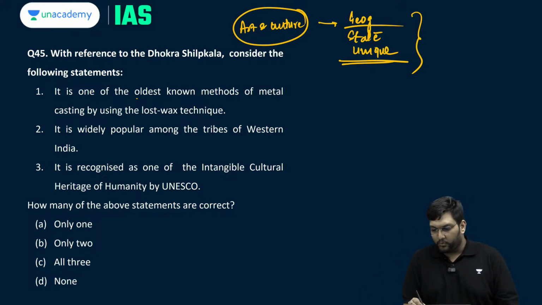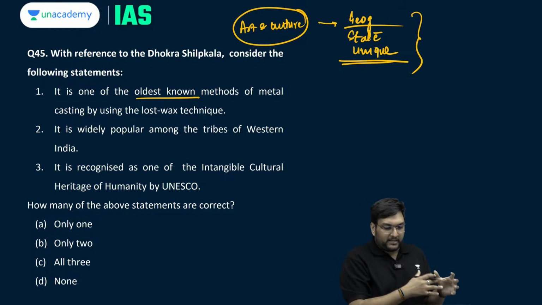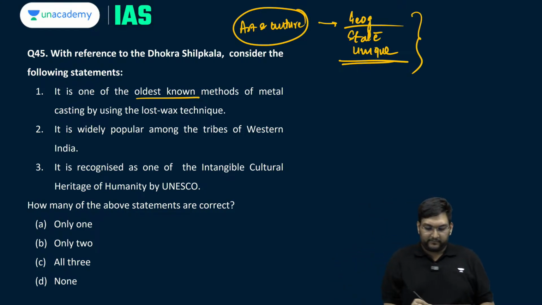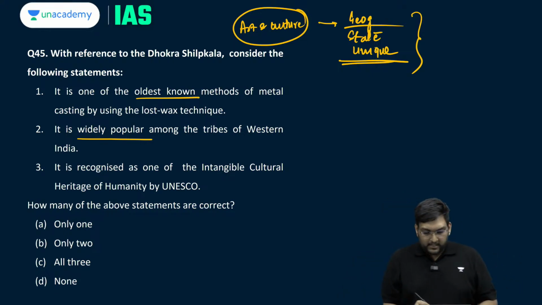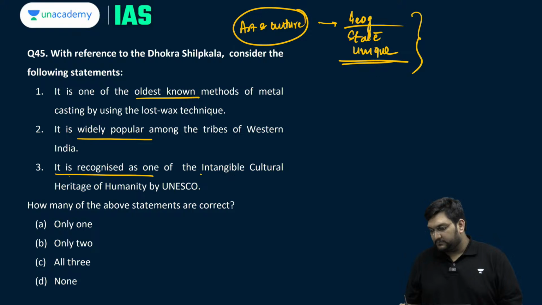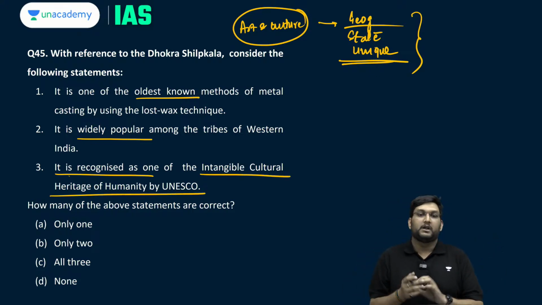It is one of the oldest known methods of metal casting by using the lost wax technique. It is widely popular amongst the tribes of Western India. Thereafter, it is recognized as one of the intangible heritages under the cultural heritage tag of UNESCO. So, is it an intangible heritage under UNESCO or not?